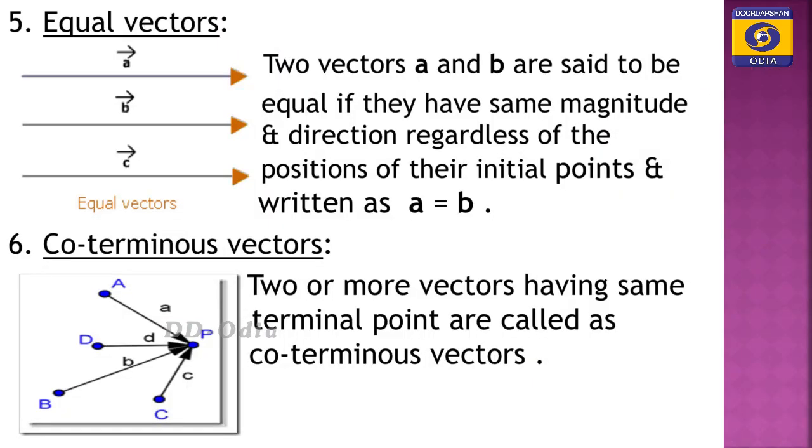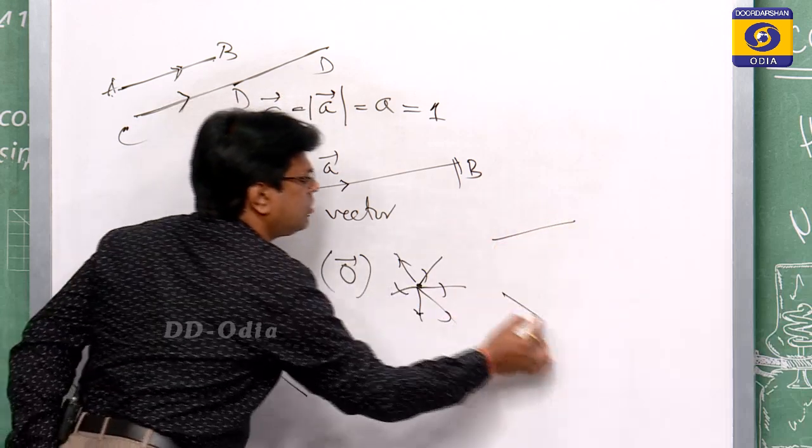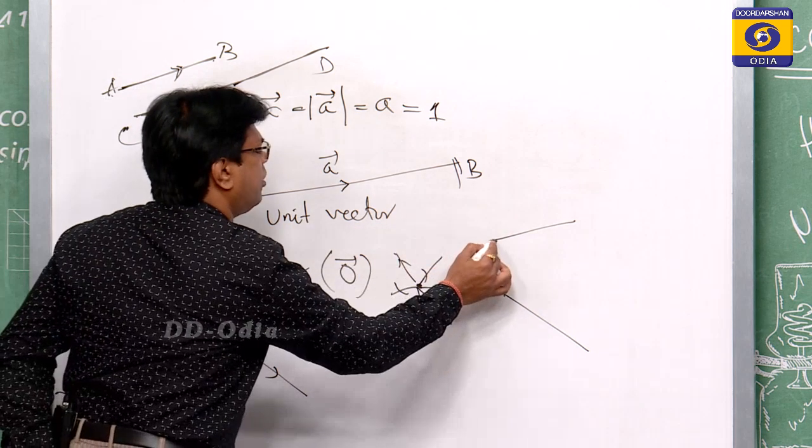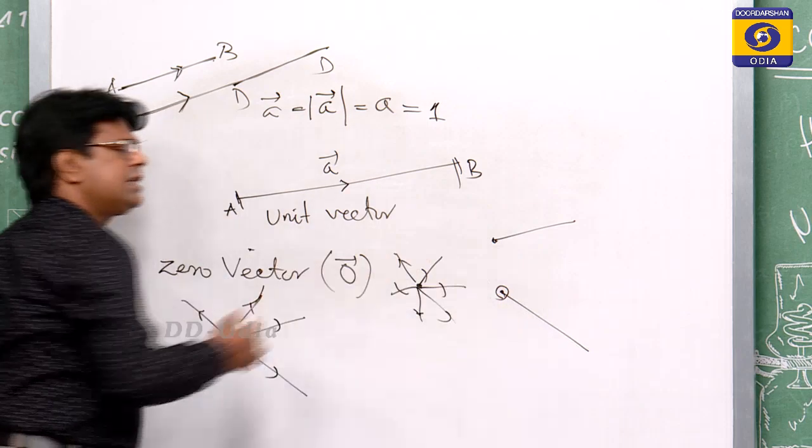Two vectors A and B are said to be equal if they have the same magnitude and direction, regardless of the position of the initial point, and it is written as A equals B. Suppose this is a vector and this is another vector. These two are equal vectors, having the same magnitude and direction regardless of the position of their initial points.